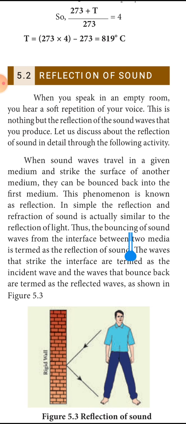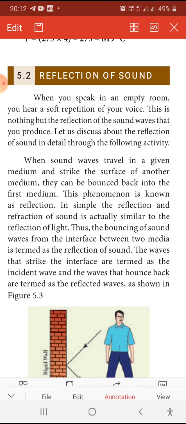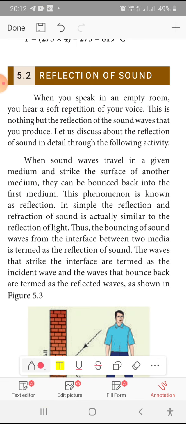So when sound travels in a given medium and strikes the surface of another medium, it can be bounced back into the first medium. This phenomenon is known as reflection of sound. See here, this paragraph: when you speak in an empty room, you hear a soft repetition of your voice. This is nothing but reflection of sound waves that you produce. Let us discuss about the reflection. So first we studied the definition of reflection. What is the definition? Bouncing back of sound wave from one medium to another medium.